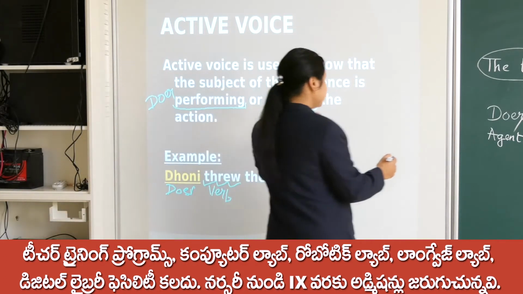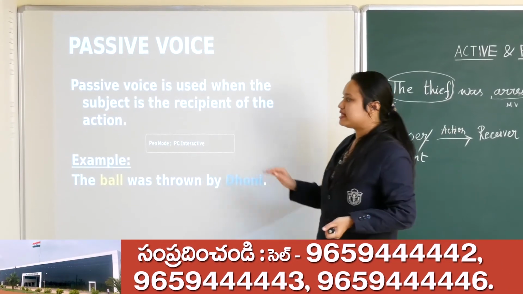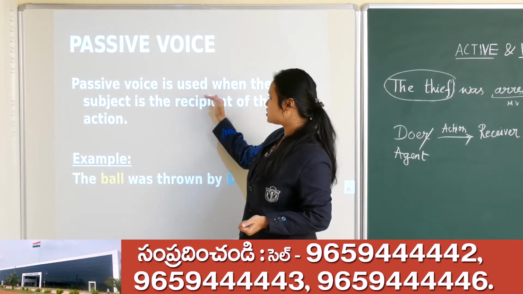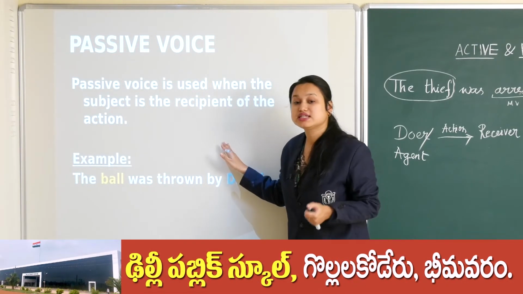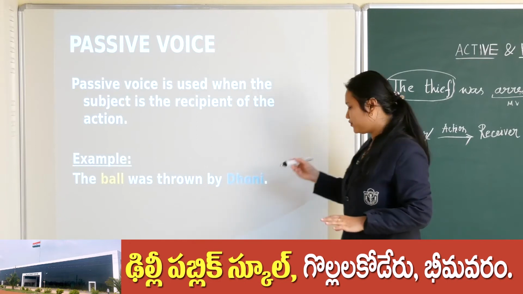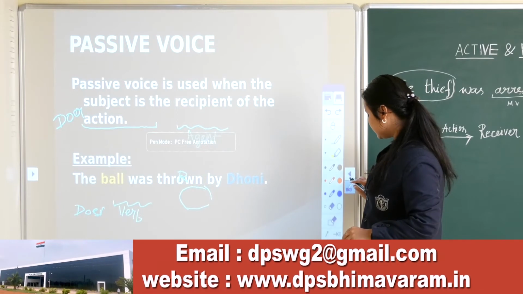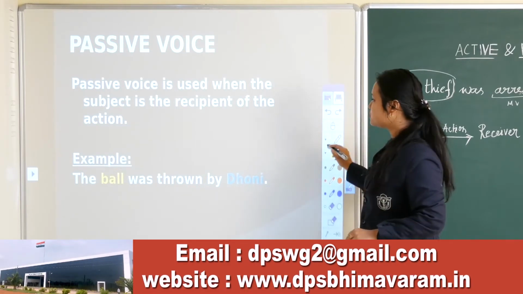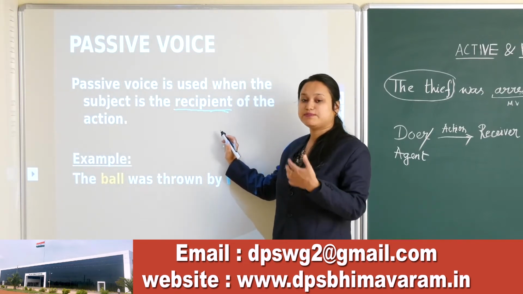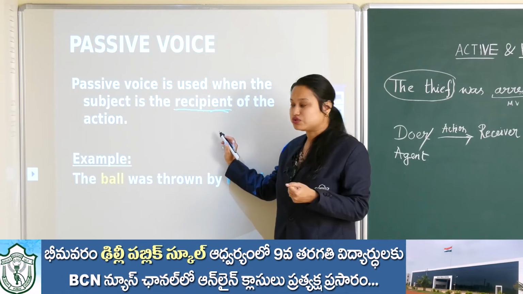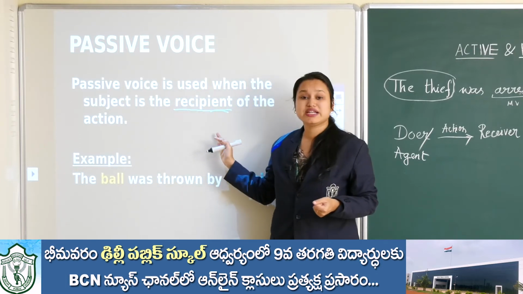Now next, come to passive voice. What is passive voice? Passive voice is used when the subject is the recipient of the action. Don't get confused with the new word recipient. What comes to your mind when I say recipient? Recipient means the receiver of the action, right? So it is saying, when the subject is the recipient of the action.